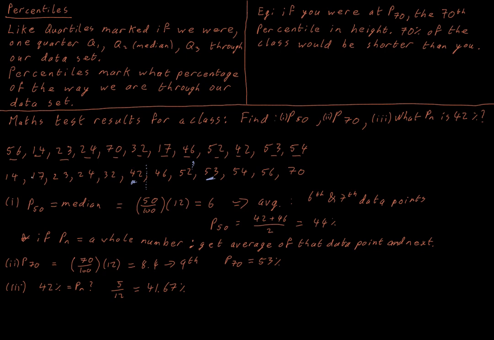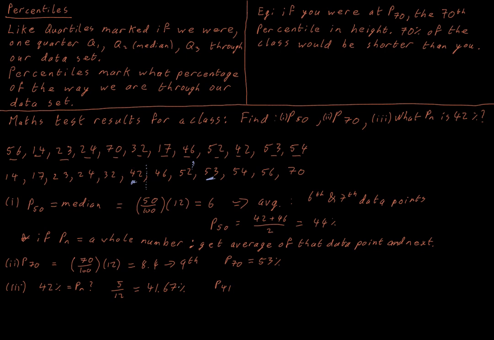So that means that 41.67% of the people got a grade lower than us, but we need to work with our whole number percentiles essentially. So if we went up to 42%, we would be slightly overestimating where we were. So we would actually say that we were at the 41st percentile.